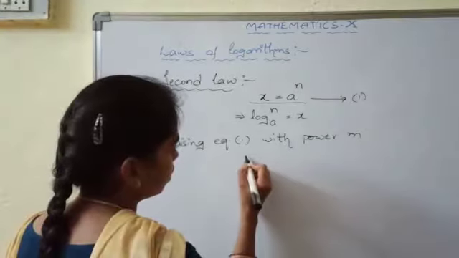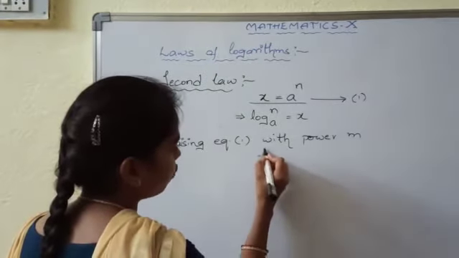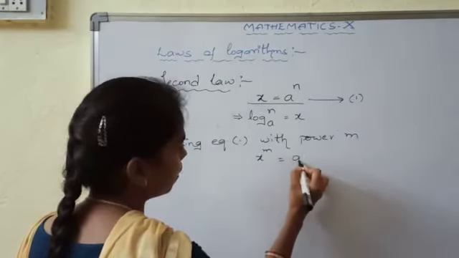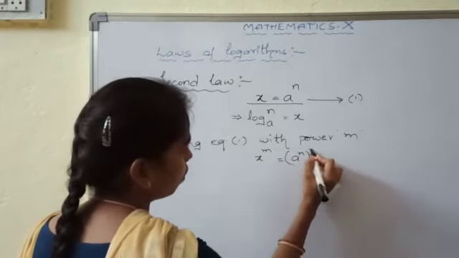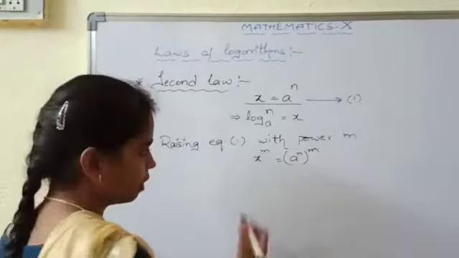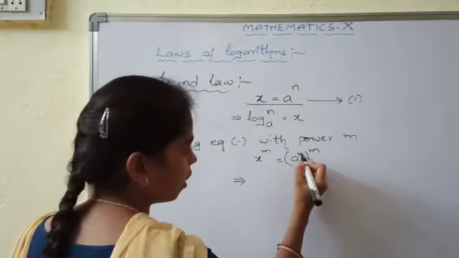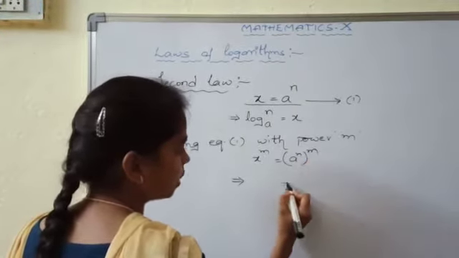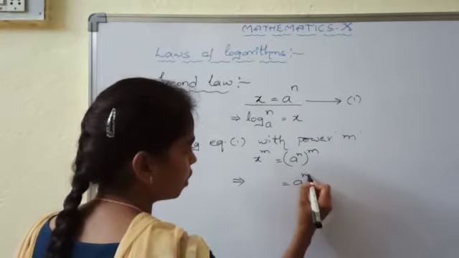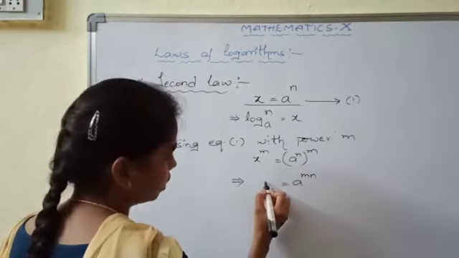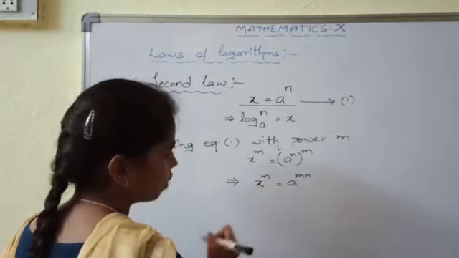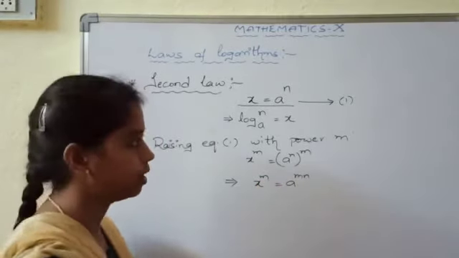So it will become x power of m equal to a power of n, whole power of m. We know from the laws of exponents that a power of n whole power of m can be written as a power of m into n. So it is x power of m equal to a power of m into n.